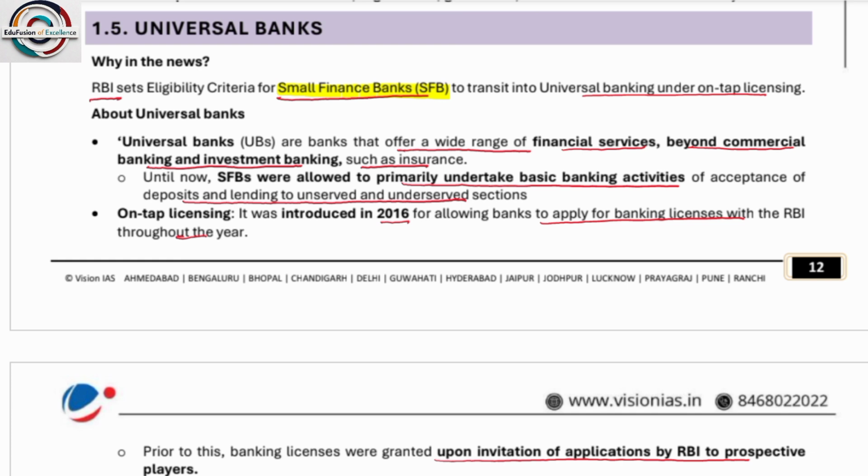Appointment of ombudsman. RBI may appoint one or more of its officers as ombudsman and deputy ombudsman for a tenure not exceeding 3 years at a time. So whoever is appointed as ombudsman gets appointed for 3 years at a time. Okay. Next is